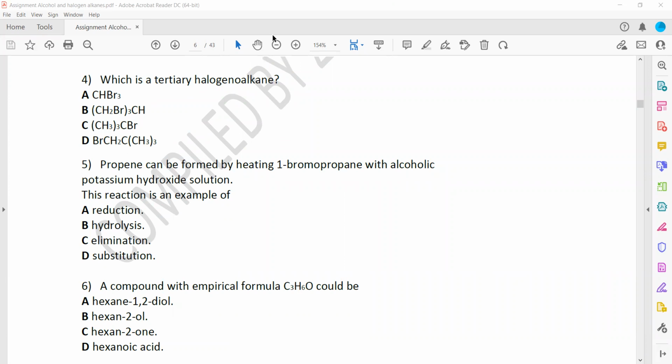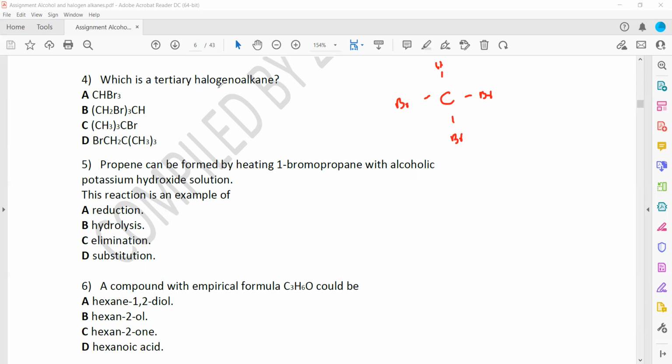Which is a tertiary halogen alkane? So when we draw the structure, better you draw the structure. Tertiary means the carbon which is attached with a halogen is surrounded by three carbon chains or three alkyl groups. So when I draw the structure for the first one, CHBr3, one hydrogen is there and three bromine. So it is not tertiary, because to be tertiary, the carbon which is attached with a halogen should be surrounded by three alkyl groups.